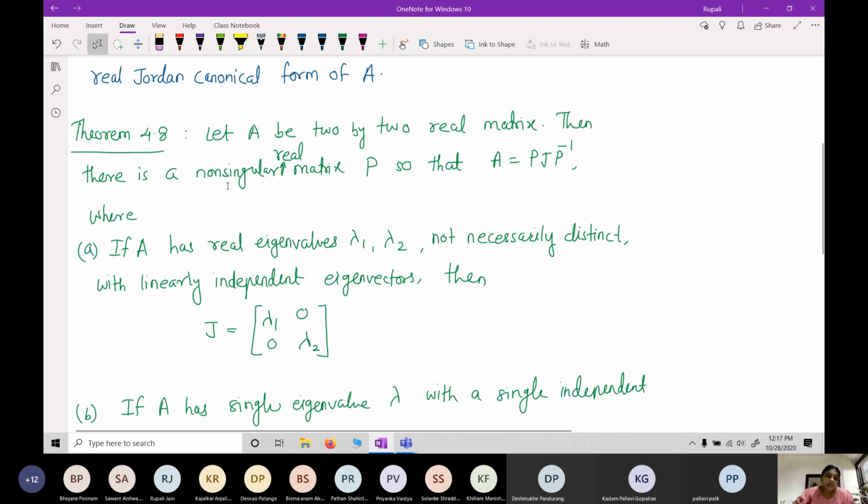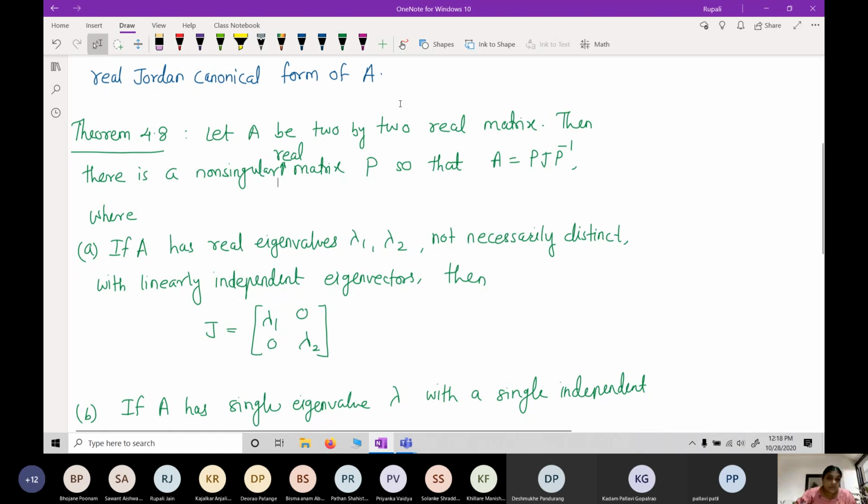There exists a non-singular real matrix P so that A can be written as P J P inverse, where J is lambda 1, 0, 0, lambda 2 if A has real eigenvalues, not necessarily distinct, but with linearly independent eigenvectors.